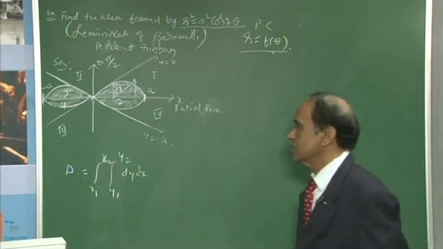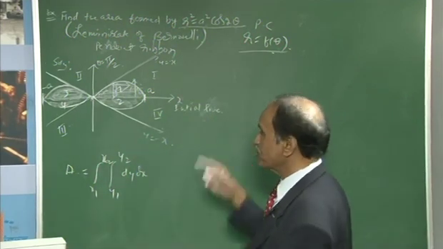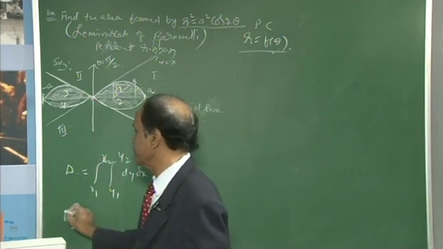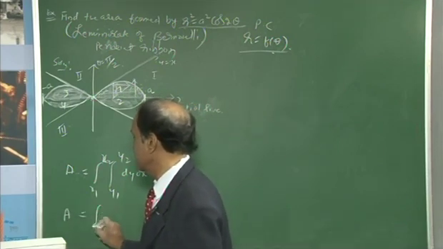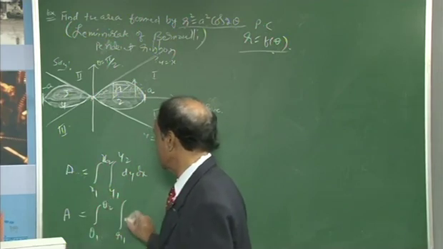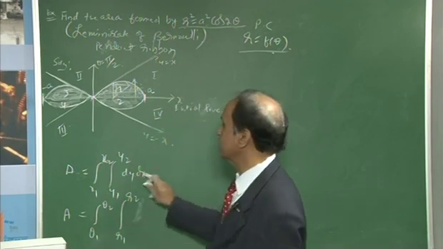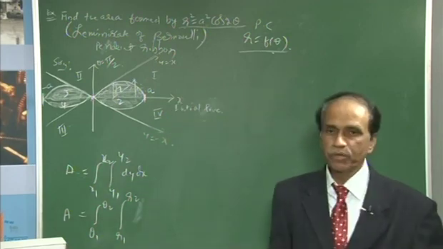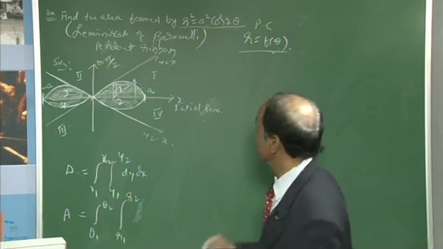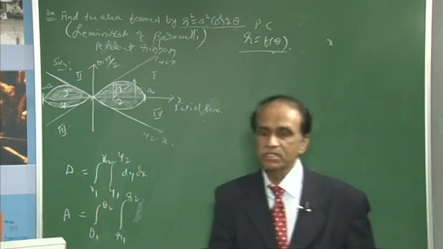This is the equation in Cartesian form, but the present situation is polar form. In the polar form, you will write the same equation with theta 1 to theta 2, r1 to r2, and in place of dx dy, the product will be replaced by means of a Jacobian. You have studied that in another chapter.